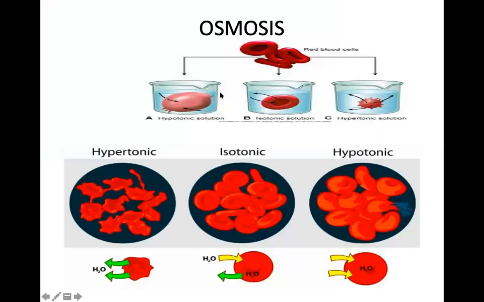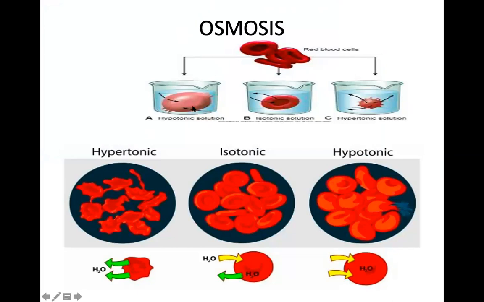Again, the examples of osmosis. In osmosis, the solutions are broadly divided into 3 types of solutions. They are hypertonic solution, hypotonic solution, and isotonic solution. Let us start with the hypotonic solution.